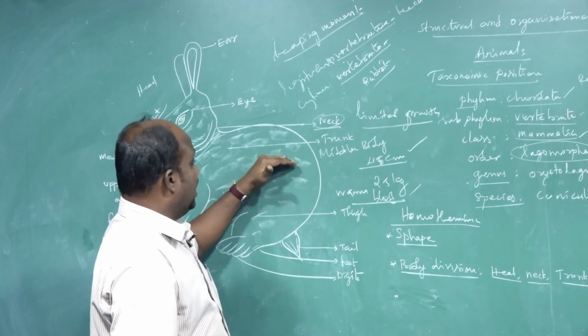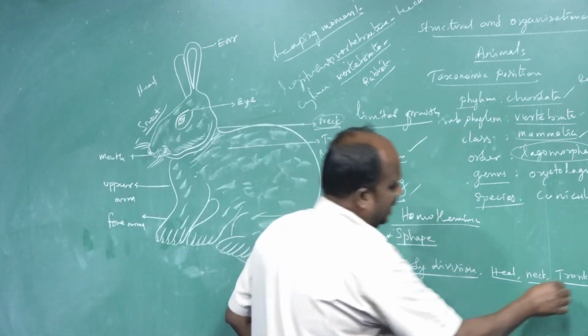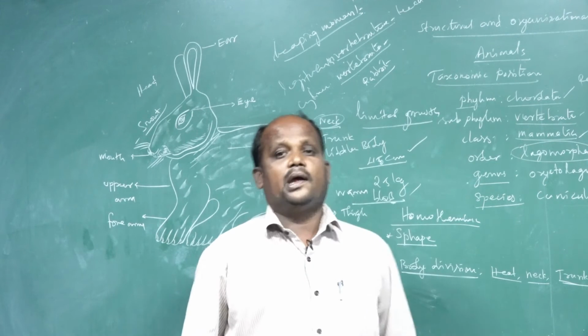Next is the middle part of the body, or trunk region.